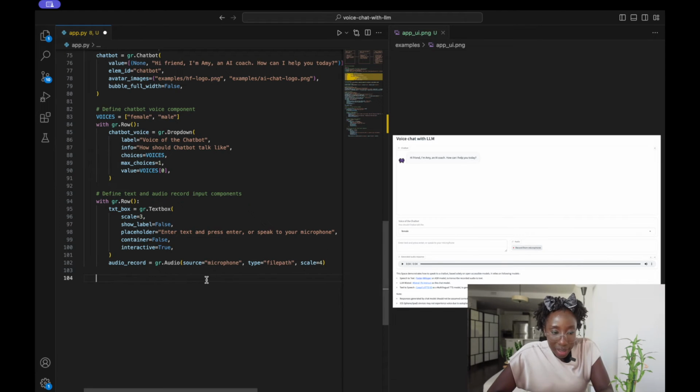Then the last component I will be defining will be the audio playback component. So once the TTS model generates the audio, it should autoplay, right? But we want to add a component to hear the voice again if the user chooses to.